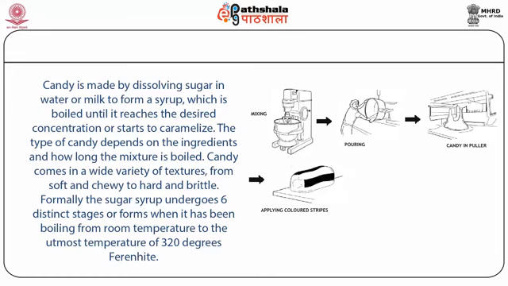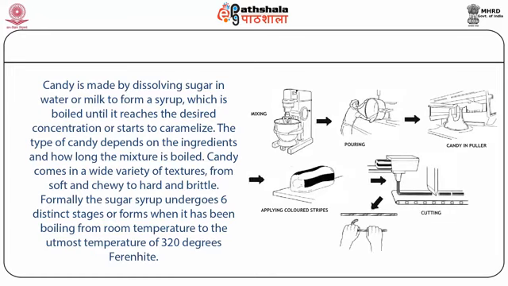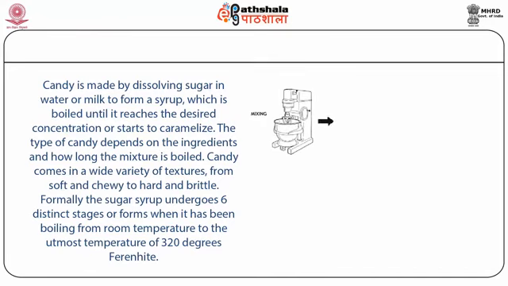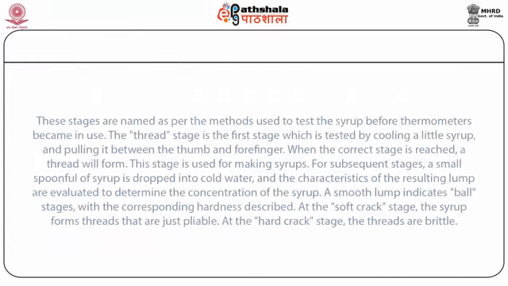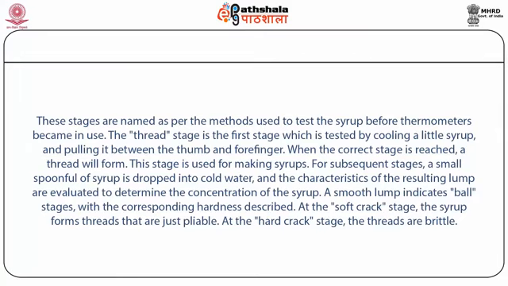Formally, the sugar syrup undergoes 6 distinct stages or forms when it is boiled, from room temperature to the utmost temperature of 320 degrees Fahrenheit or 170 degrees Celsius. These stages are named as per the methods used to test the syrup before the thermometer came into use.